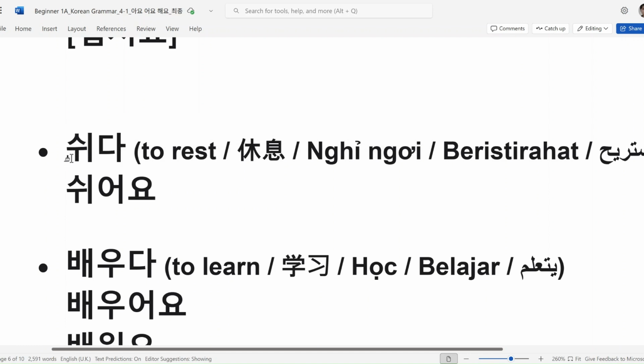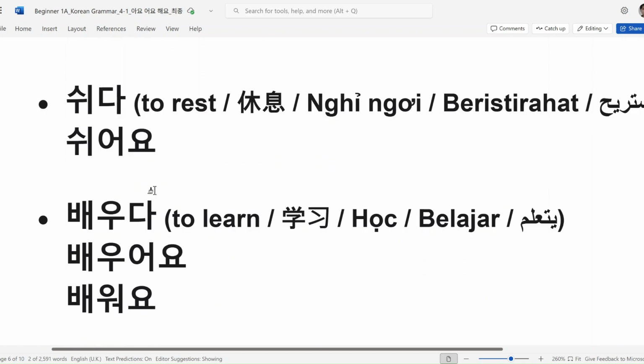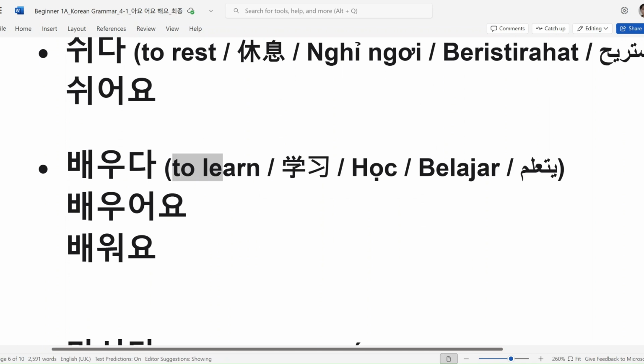So, what vowel does it have? 위. Add 어요. So 쉬어요. And next one, to learn is 배우다.